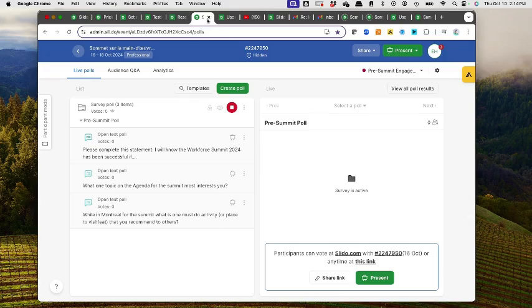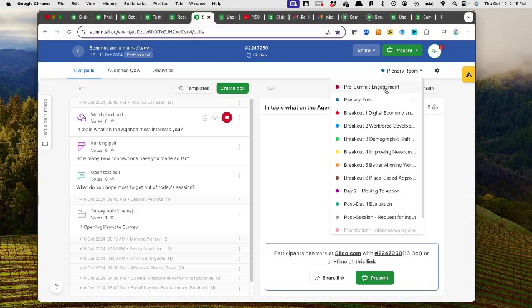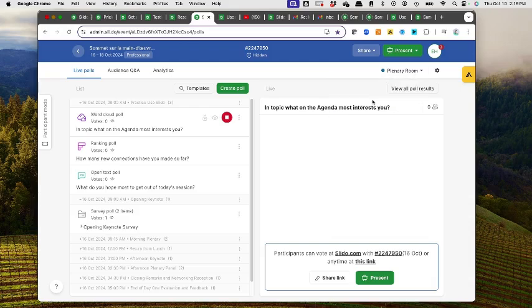So essentially it's going in each of the plenary rooms and each of the breakout rooms. So there's a pre-summit. The plenary room is the one that's the most complicated. This has the questions that I would propose using just to get people engaged from the start.